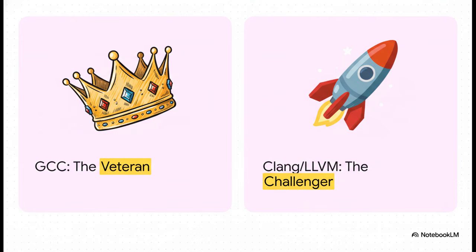Okay, so to get this, you gotta understand the two main players here. In one corner, we've got GCC, the GNU compiler collection. It's the veteran, right? The old champion that's been tied to Linux from the very beginning. And in the other corner, you've got the challenger, Clang, and its LLVM infrastructure, a much newer, more modular toolchain that's been making some serious waves.